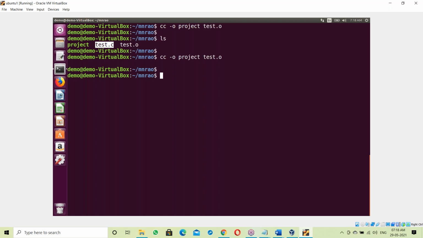The header file is also developed in C language. The stdio.h header file is also developed in C language, but in the form of binary codes. So your program's binary code plus the stdio binary code, the library binary code, plus the OS library binary codes. These are the binaries of the OS library.